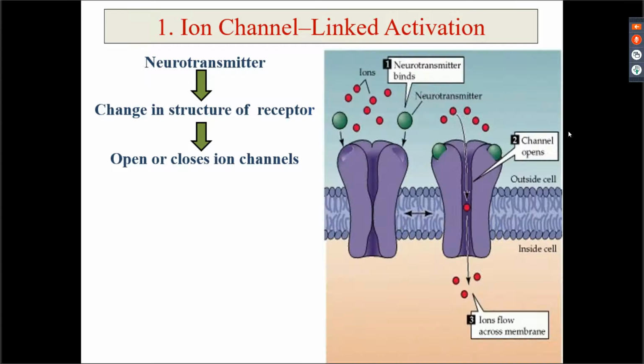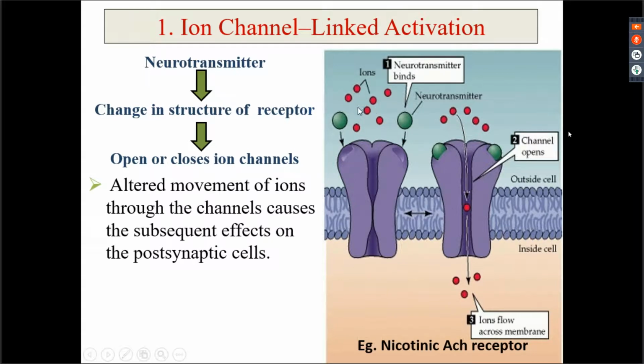So first is ion channel linked activation, right? In this, what happens? Here you have a neurotransmitter, or you can say a chemical messenger, which binds to a receptor, and once it binds to the receptor, it produces a conformational change within itself, causing the opening up of an ion channel.